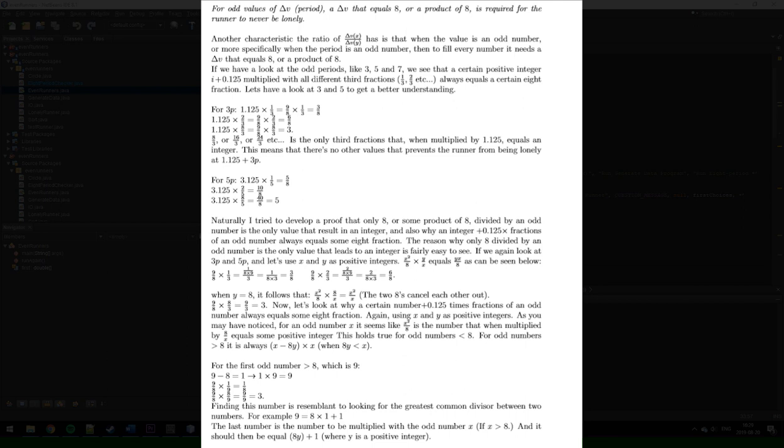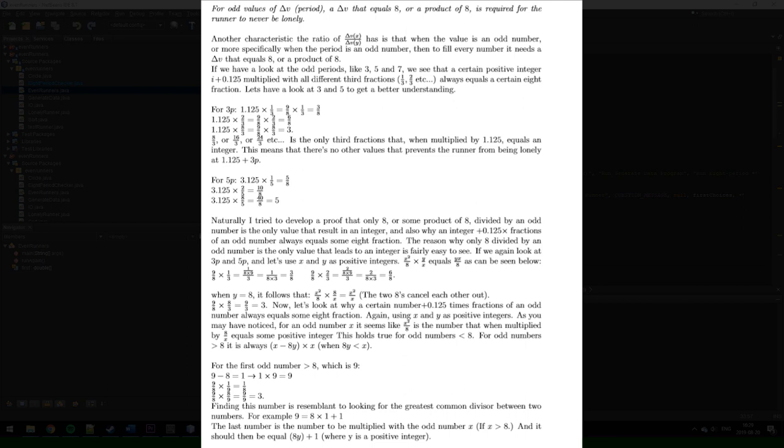8th fraction. Again, using x and y as positive integers. As you may have noticed, for an odd number x, it seems like x times x divided by 8 is the number that when multiplied by 8 divided by x equals some positive integer. This holds true for odd numbers less than 8. For odd numbers greater than 8, it is always x minus 8 times y times x when x is bigger than 8 times y. For the first odd number greater than 8, which is 9, 9 minus 8 equals 1, which leads to 1 times 9 equals 9.